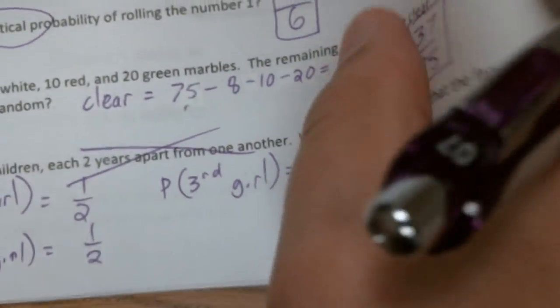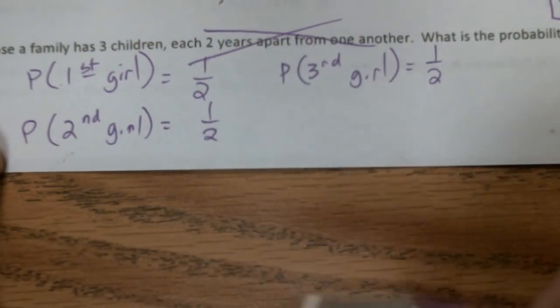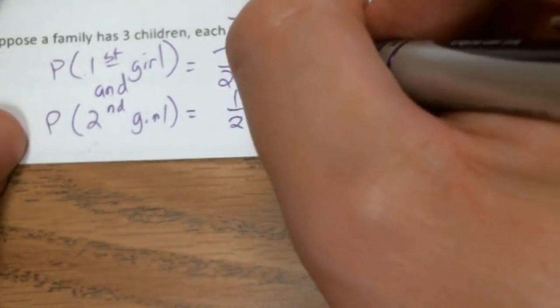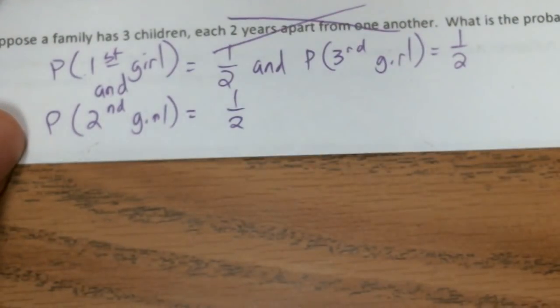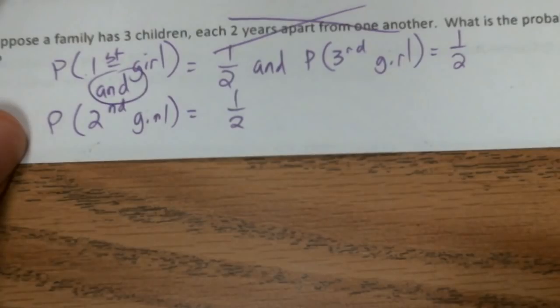So what are the chances? Think about it. Read the problem out loud to yourself or in your head as you're taking the quiz. What are the chances that I get a girl and then another girl and then another girl? So the and is in there, okay? So if you don't see the words, then think about it. Is it an or is it an and? Okay, this is an and.